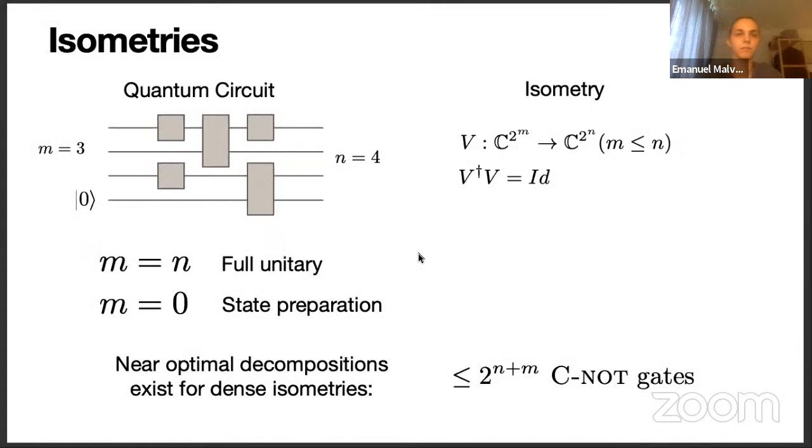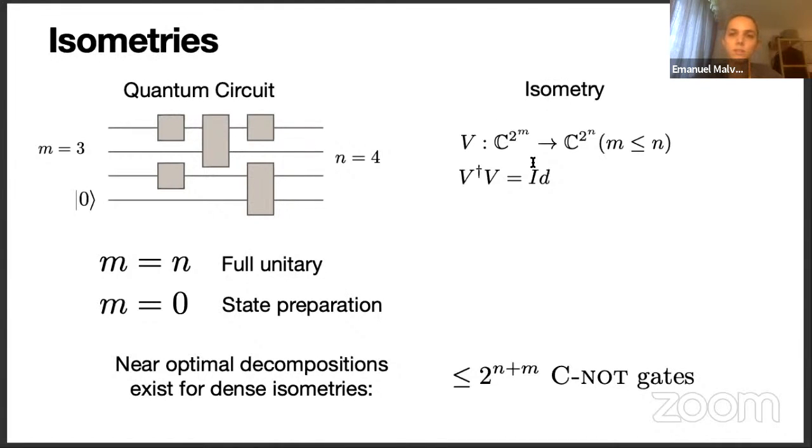So let's first recall some of the words that are used in the title. You all know what a quantum circuit is. Here each horizontal line represents a qubit, and here we have one qubit that is in a fixed initial state. The entire circuit can be represented by a unitary matrix. Now, since we have one input that is fixed, we can actually delete some of the columns of this unitary matrix without changing anything about the functionality of the circuit. And when we do this, the resulting matrix is called an isometry.